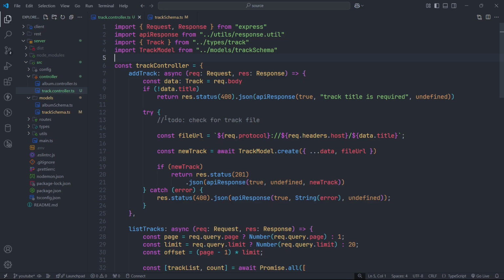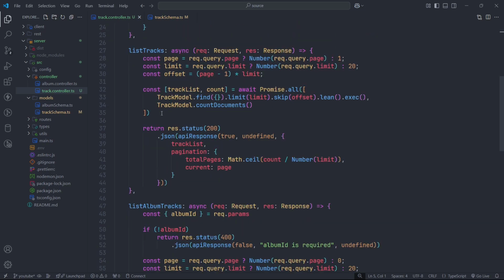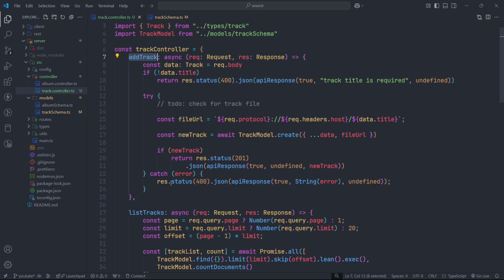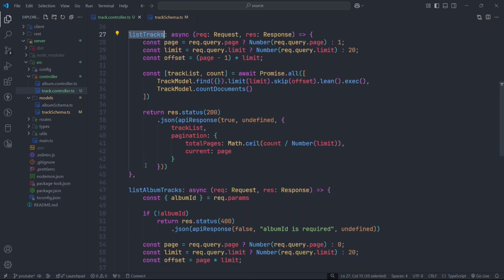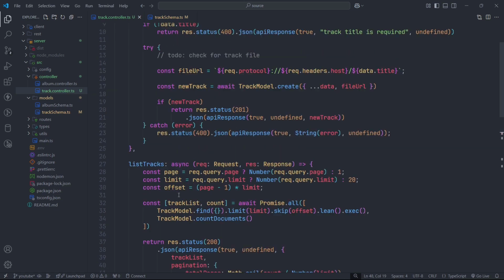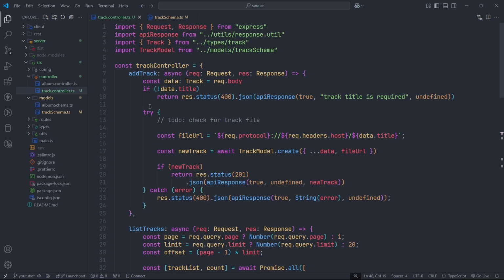So in this I have created three controllers. First to add track, second to list track, and third to list album's tracks. So in add, what we are doing is getting data from the request body as of type track and checking that title is not null.